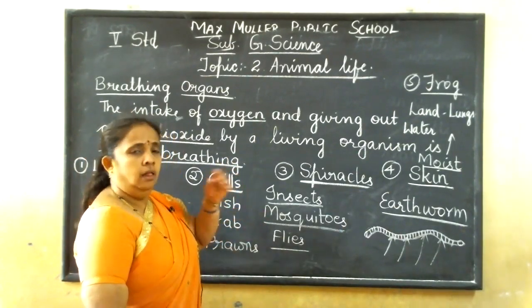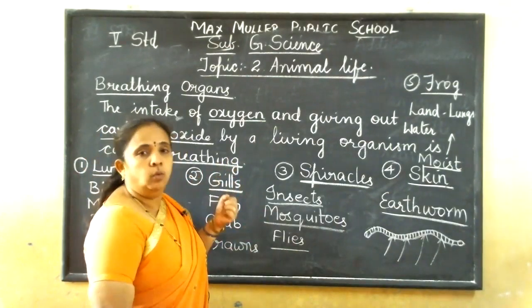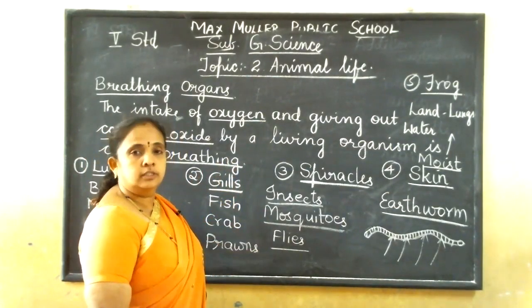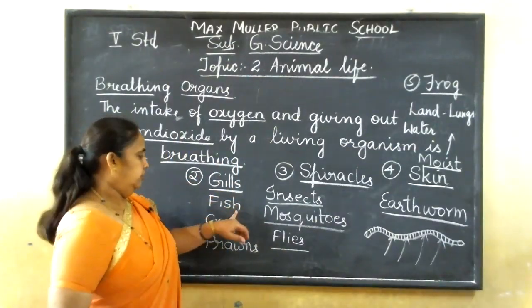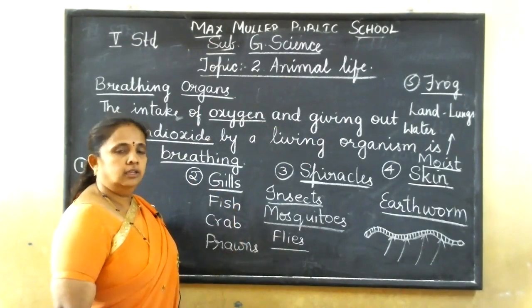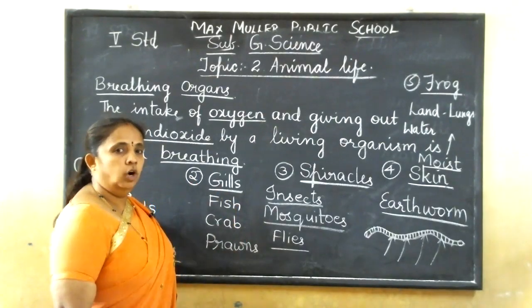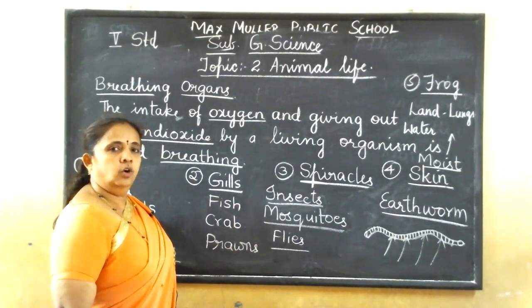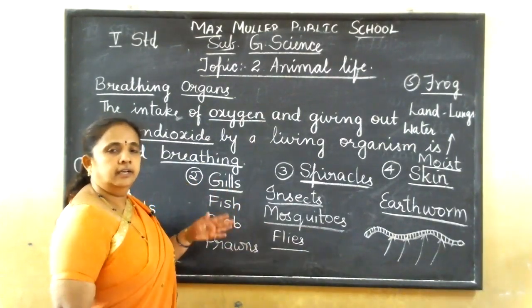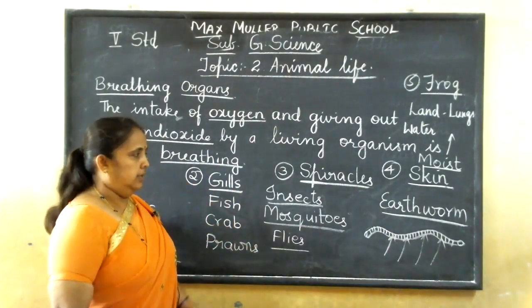When the fish gulps the water, the oxygen present in it is taken in. The fish, crab and prawns have gills as their breathing organ. When it gulps the water, it takes the oxygen present inside and then gives out the carbon dioxide.